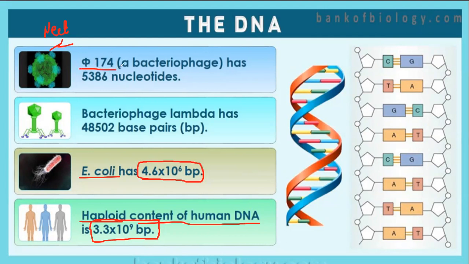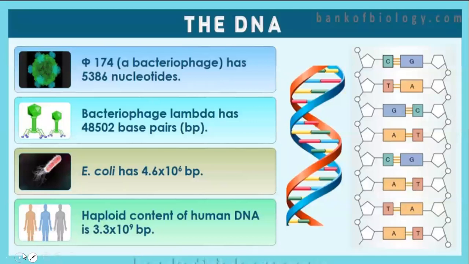For example, in bacteriophage you have 5,386 nucleotides, and the number of base pairs or nucleotide sequences is a characteristic feature of an organism. Bacteriophage lambda has 48,502 base pairs, which is a characteristic of that particular organism.